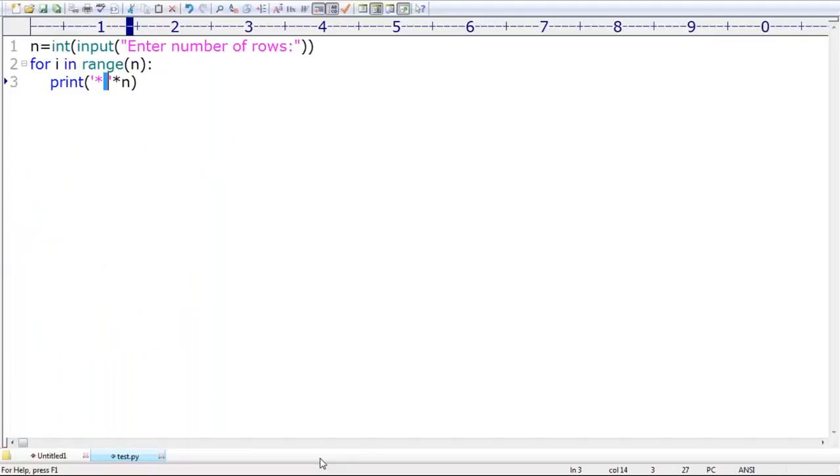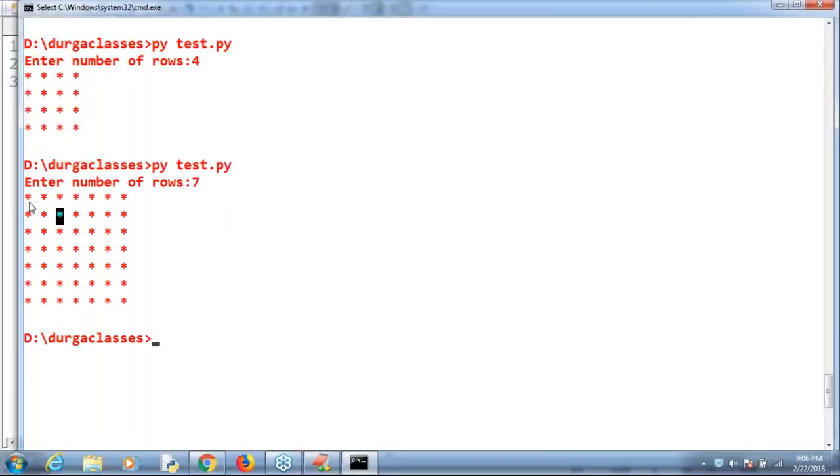So assume that I want to use a nested loop for this requirement, because if I use a nested loop, then the remaining things will become a bit easy, sir. Now listen to this one. For i in range of n, this i means rows: first row, second row, third row, fourth row, fifth row, sixth row, seventh row, like this.